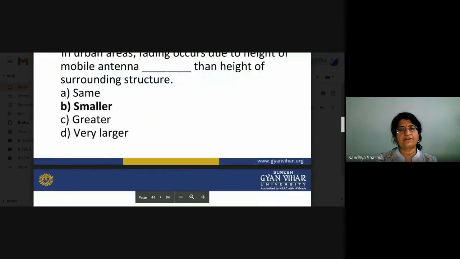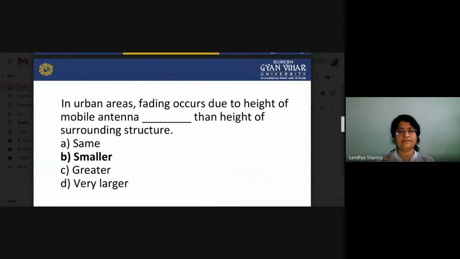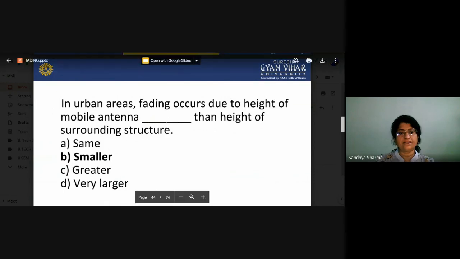And if you are talking about urban areas, fading occurs due to the height of the mobile antenna and the height of the surrounding structures.